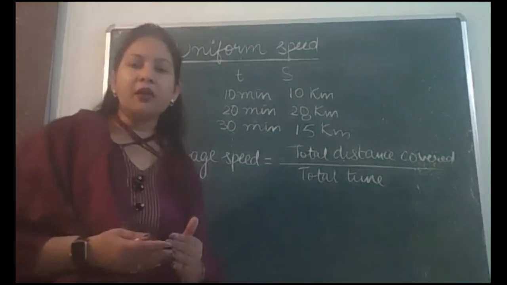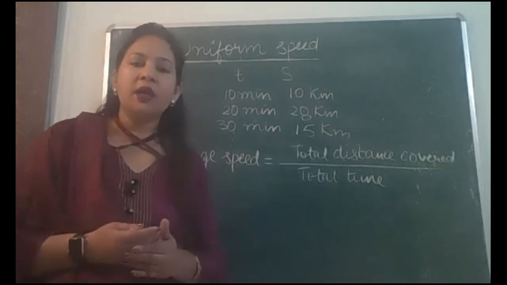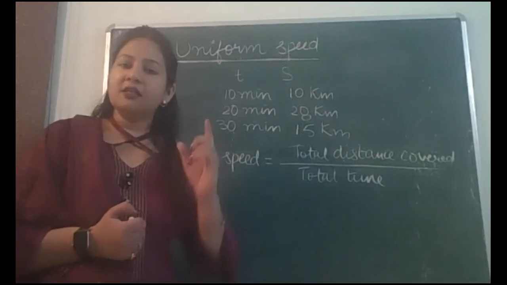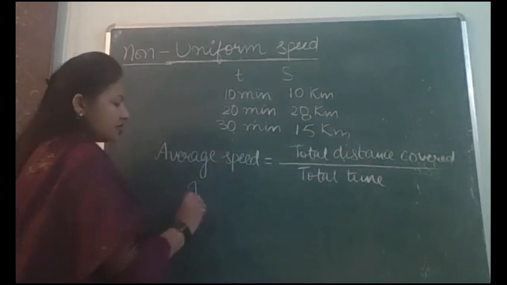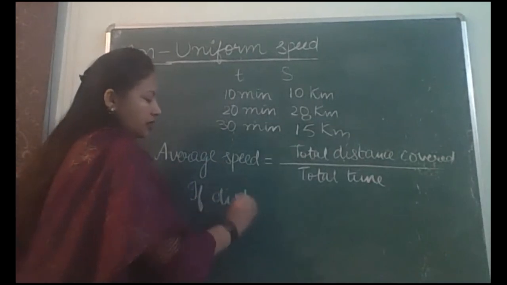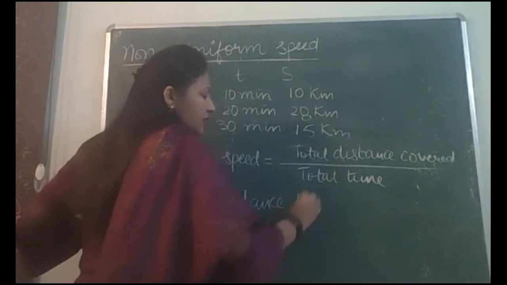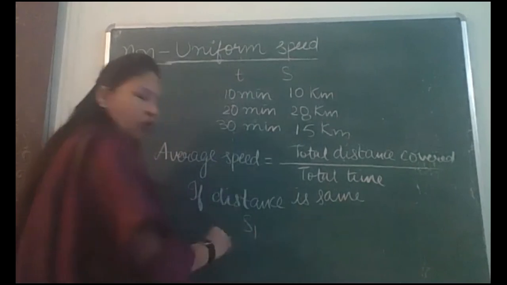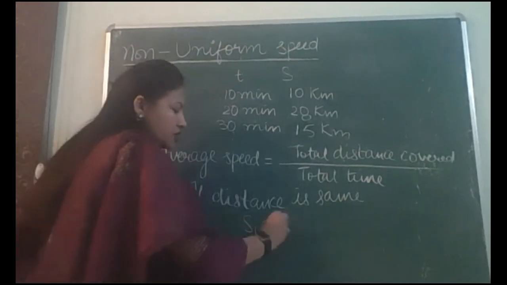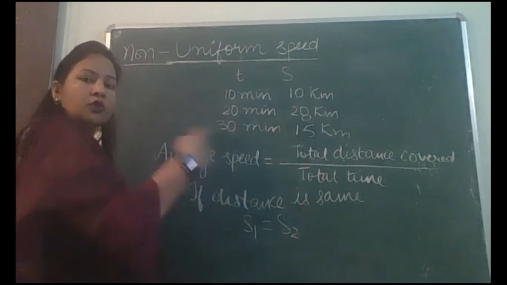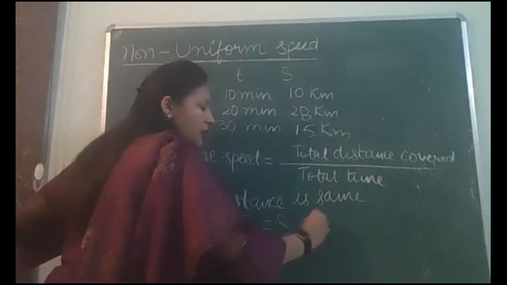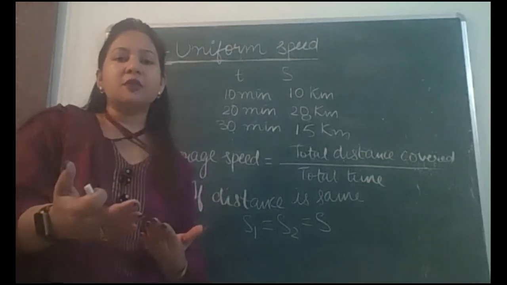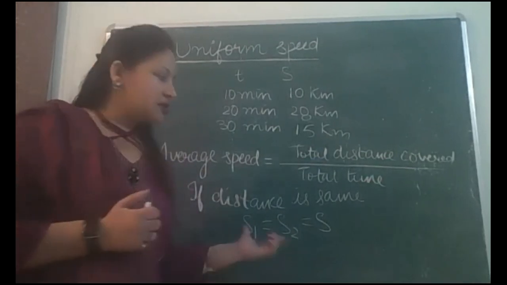Like I gave you example of home to school, school back to home. In this case, distance is same, so we can have a shortcut formula also. So let us derive one more formula. If distance is same only, then you will be using that formula that I am going to derive. So if distance is same, we are having two parts. S1 home से school आने में, S2 is the distance covered from school back to home. ये अगर दोनों सेम हैं, होम से स्कूल उतने ही डिस्टेंस पे जितने डिस्टेंस पे स्कूल से होम है. So in this case distance is same.